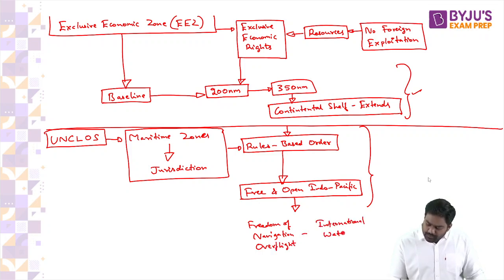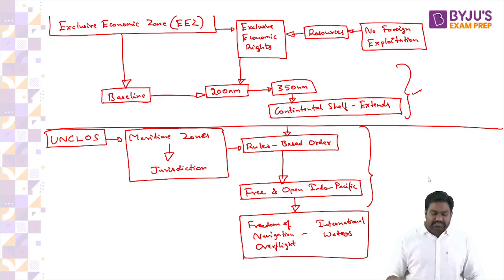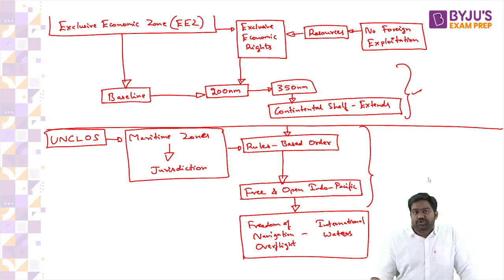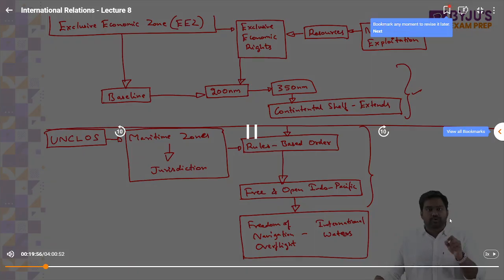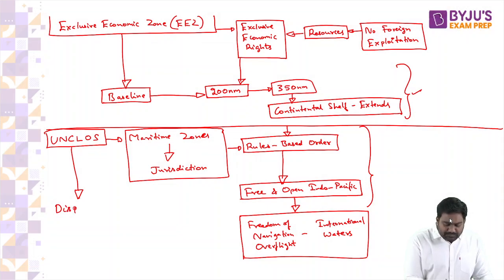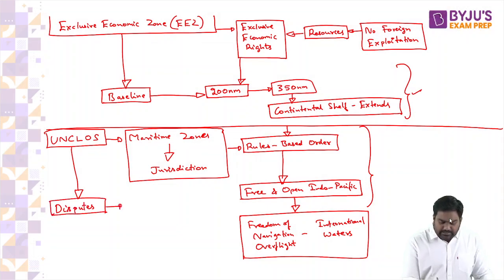Now, what if disputes come up? What if countries raise a dispute? What if one country claims the jurisdiction of another country? Let's say the EEZ of one country is overlapping with another's. Let's say one country is claiming more EEZ, and this overlaps with the EEZ of another country. This could become a source of dispute. So what will happen if disputes arise? Even that is dealt with under UNCLOS.